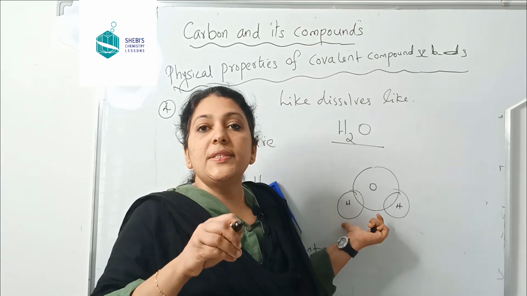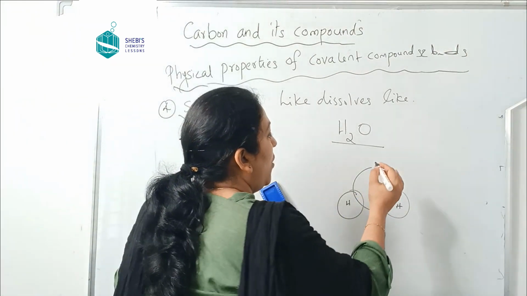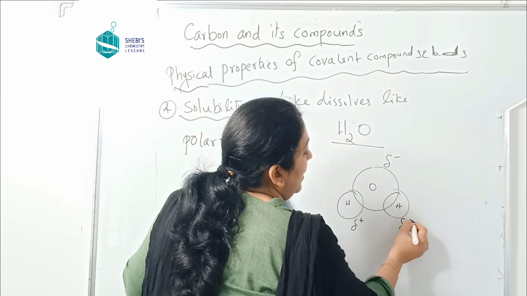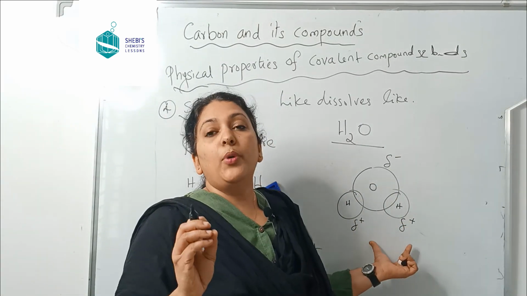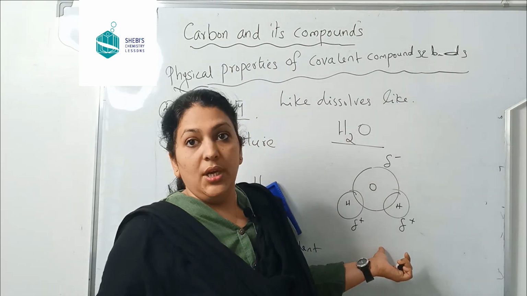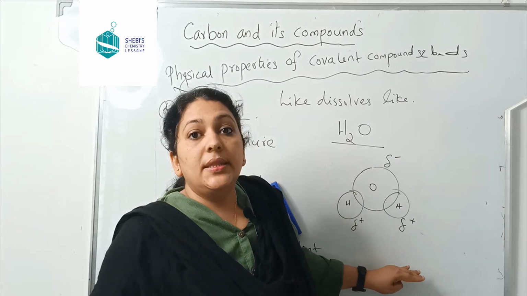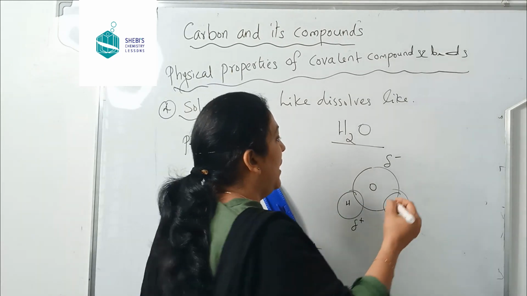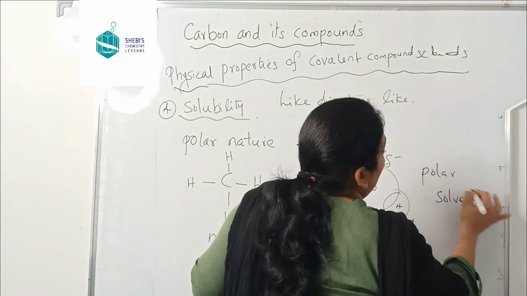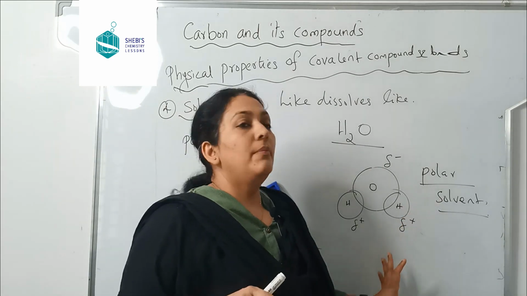Therefore, oxygen has a tendency to pull the electrons towards it. As a result, oxygen will have a negative charge and both of the hydrogens have a positive charge, as we discussed in the case of hydrogen fluoride. As a result, this solvent became polar. So it is a polar solvent. If the solute is also polar, it will dissolve in water.